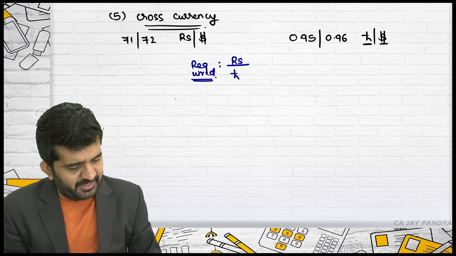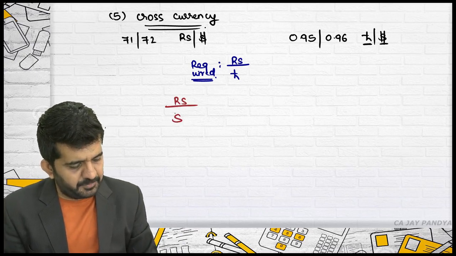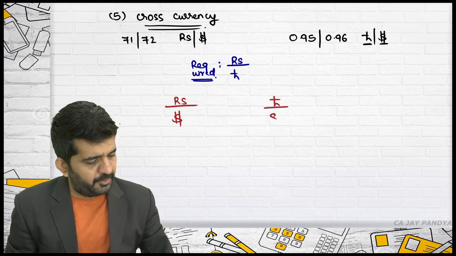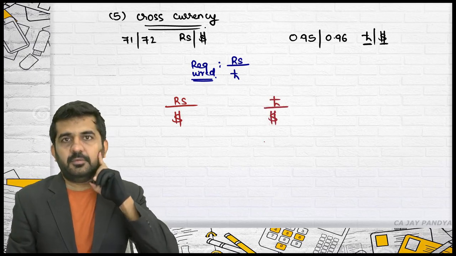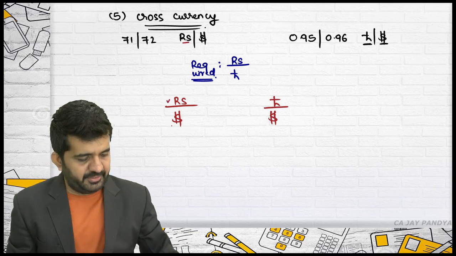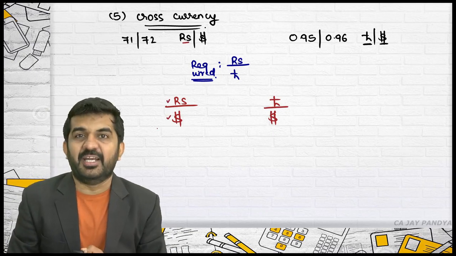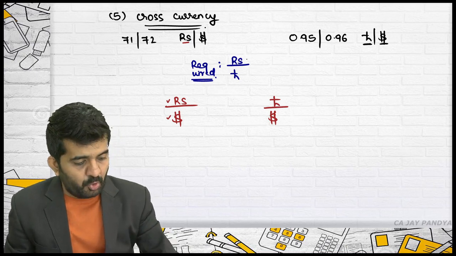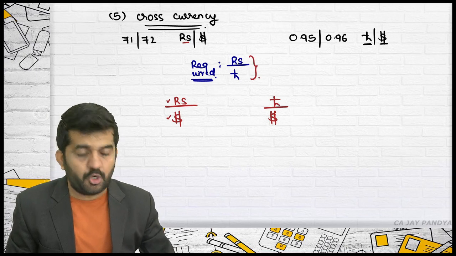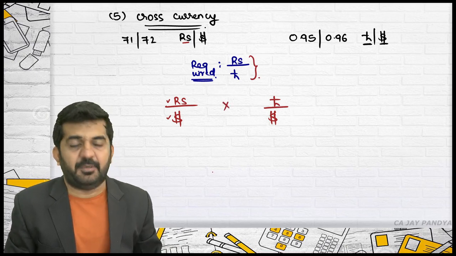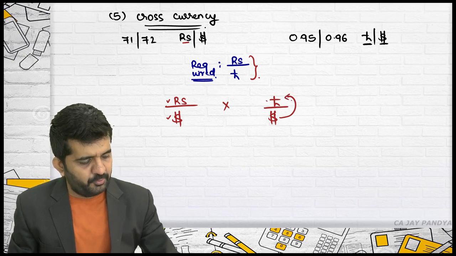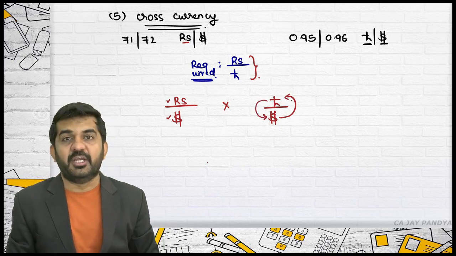Which two rates are available? Rupees per dollar, pound per dollar. Rupees I want in numerator, it is in numerator. Dollar will remain in denominator. I don't want dollar in my required rate. So dollar should be cancelled. Dollar cannot be cancelled if I multiply this. So I need to take this in numerator and take this in denominator.